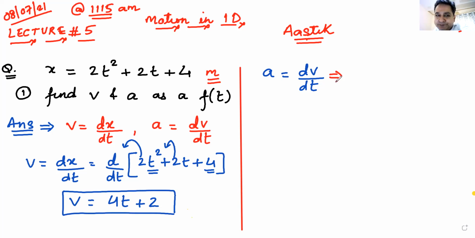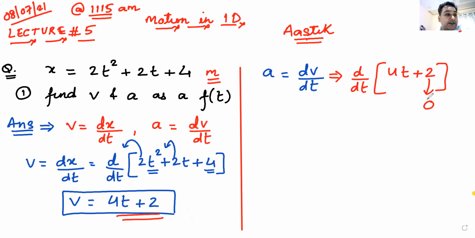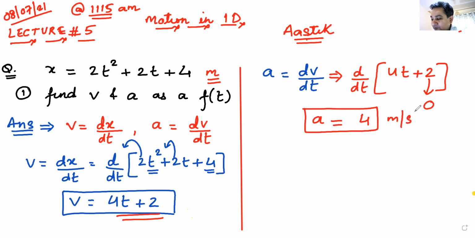What next, Niharika? So we got v as 4t plus 2. Yes, I marked it. Correct. What next? 2 is constant here, sir. Yes, so I have to find the derivative of 4t plus 2. And as Niharika says, 2 is constant. So the derivative of 2 will be 0. Okay, what else? Derivative of t, beta. Derivative of t will be 1. Okay, so 4 will be multiplied by 1. So it will be 4 meter per second square. Very nice, Niharika. Well done, beta.